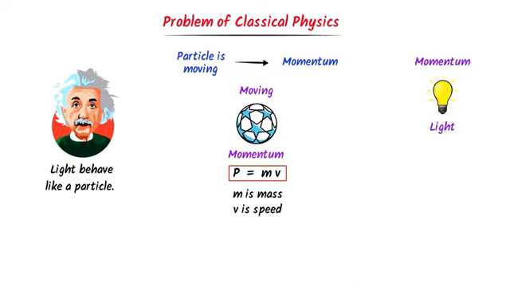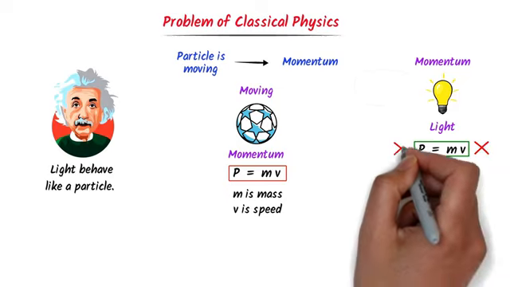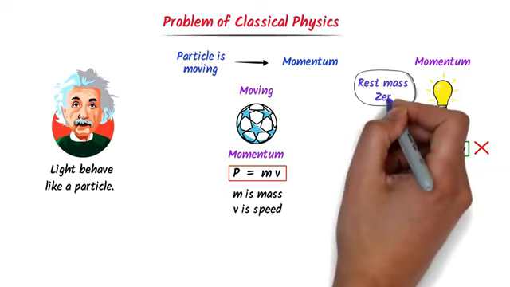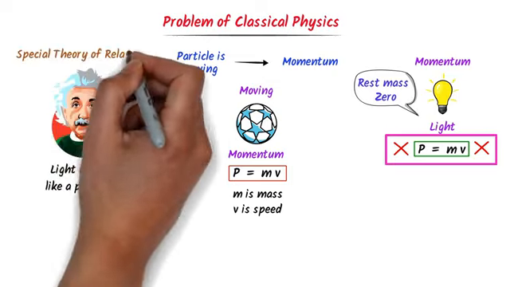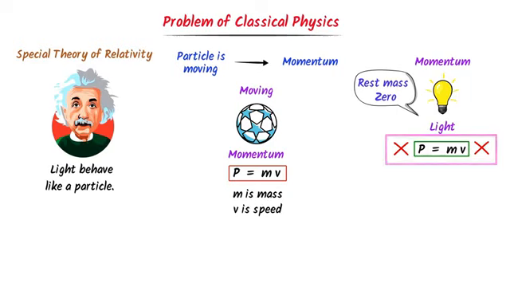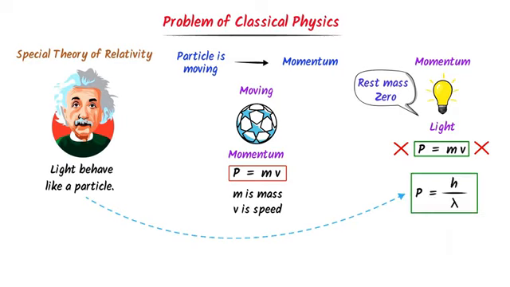Well, you may say that the momentum of the light is also P equals m times v. But this is wrong, because the rest mass of the photon or light is zero. We cannot use this equation. Thus it is Einstein Baba who gave us the equation of momentum of light. In his special theory of relativity, Einstein Baba states that the momentum of light is P equals h upon lambda, where h is the Planck's constant.